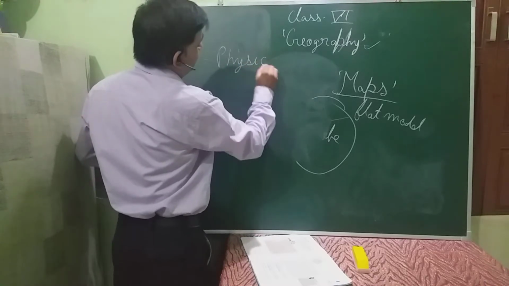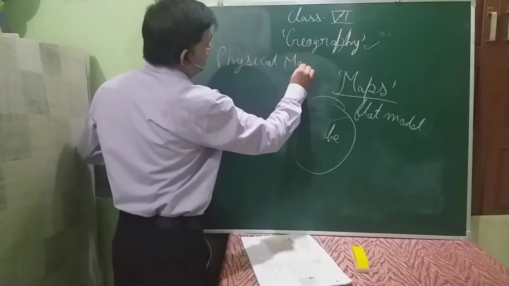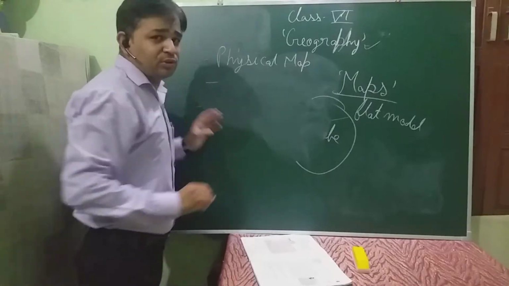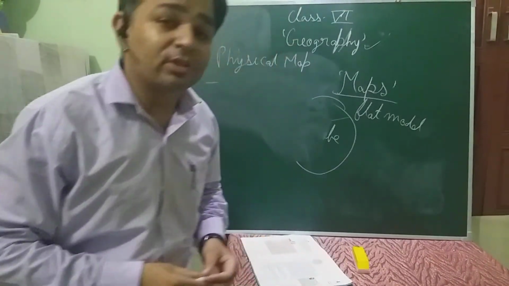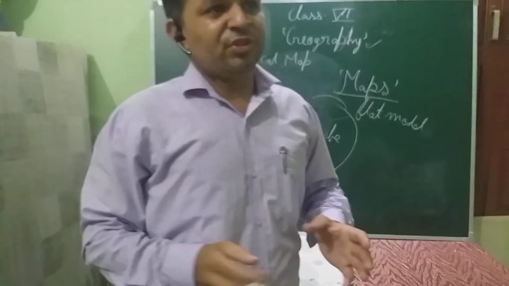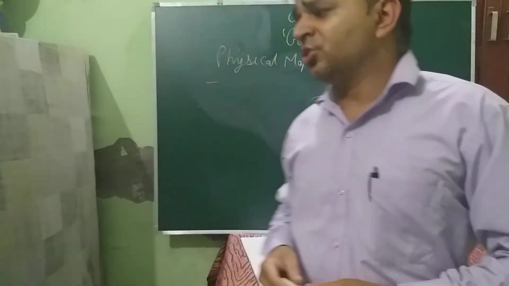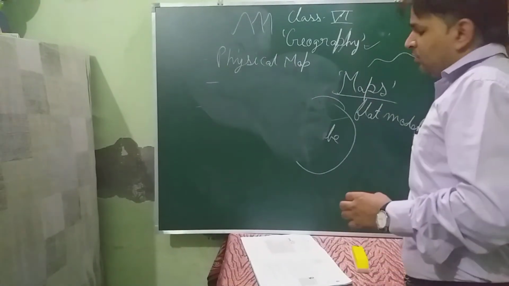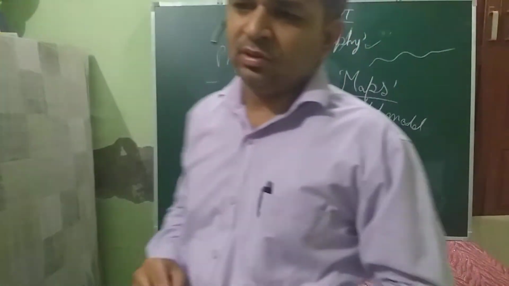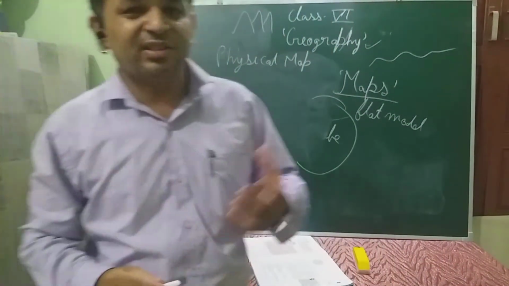Physical map. If I am not audible, dear students, you can use your headphones so that you can have better clarity and concentration on the topic. Apart from the physical map, what does the physical map show? It shows the mountains, the rivers, the plateaus, the lakes, the greenery, of course, and the deserts of the area.